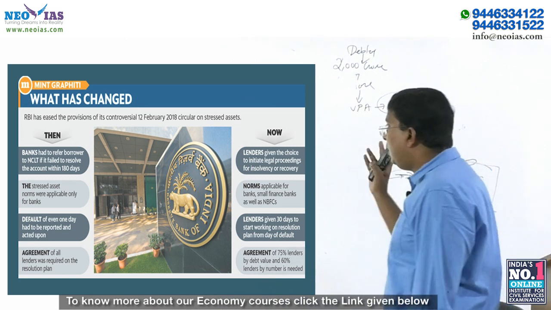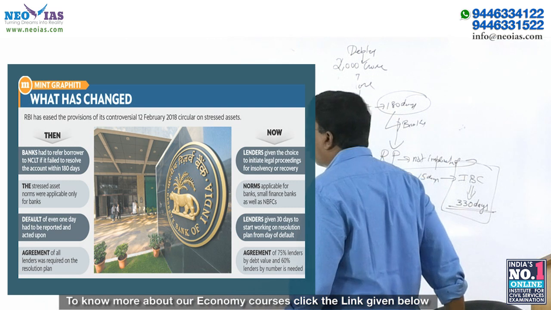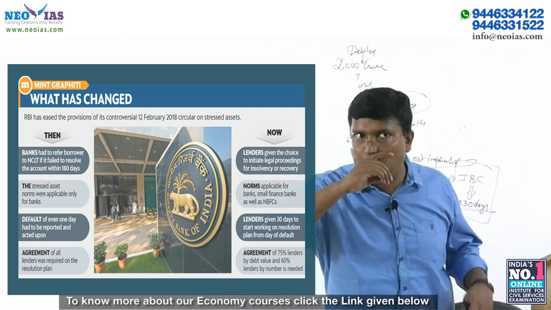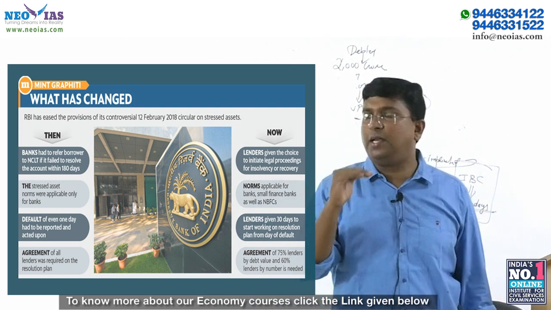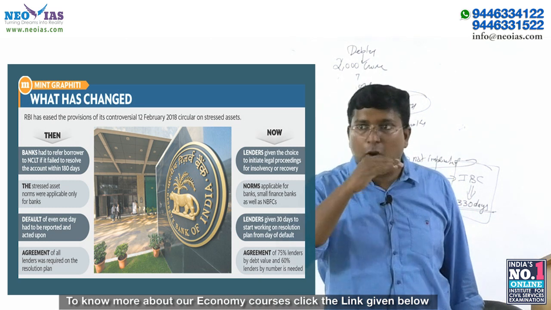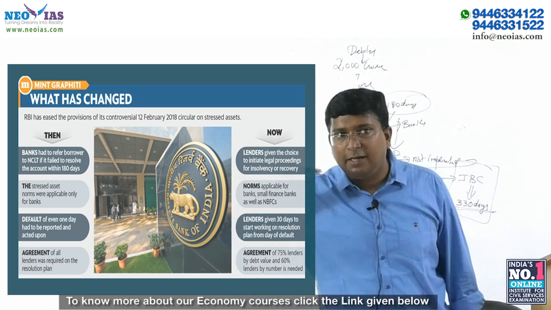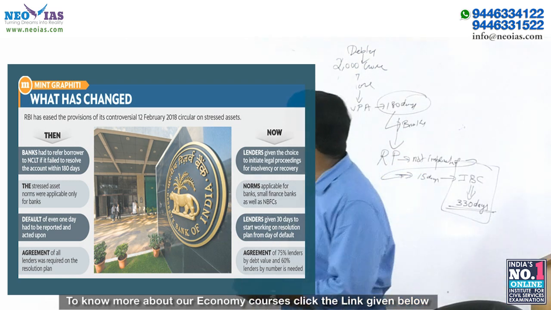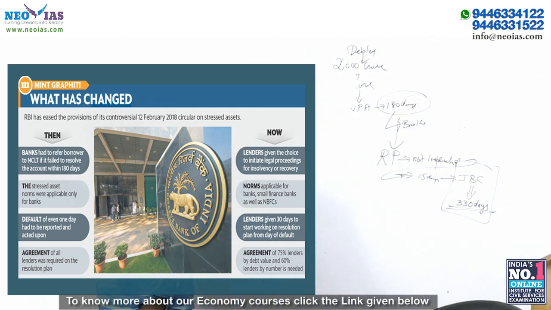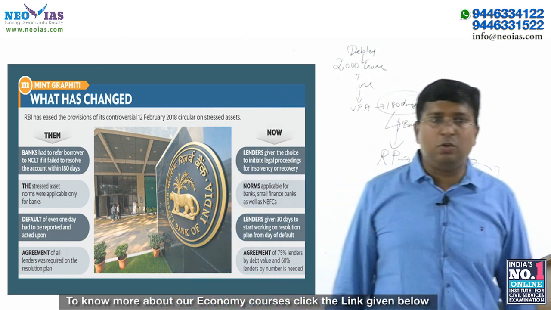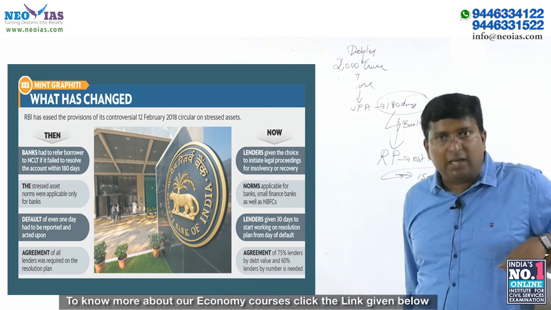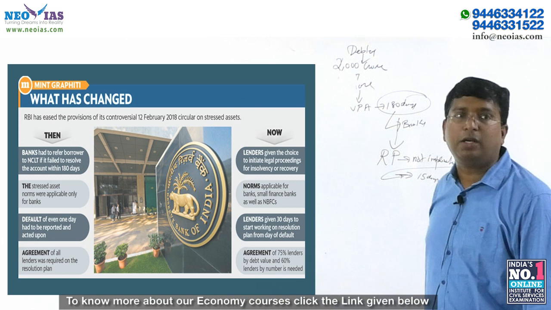Earlier, the bank had to refer the borrower to NCLT. NCLT means the starting of bankruptcy proceedings, the bankruptcy court. NCLT is the body to which a corporate default has to be referred to start insolvency proceedings. I'll discuss in detail in the bankruptcy class. So the bank had to refer the borrower to NCLT or bankruptcy court if the resolution of the account was not possible within 180 days. And what is that bankruptcy court? National Company Law Tribunal, NCLT.